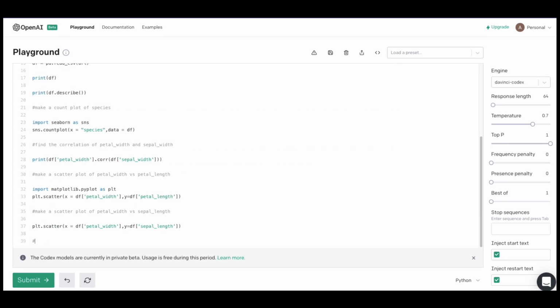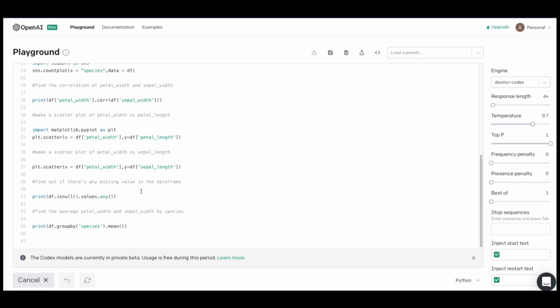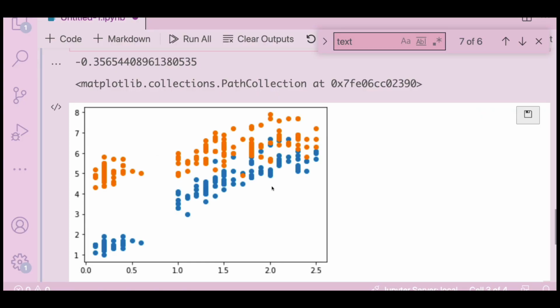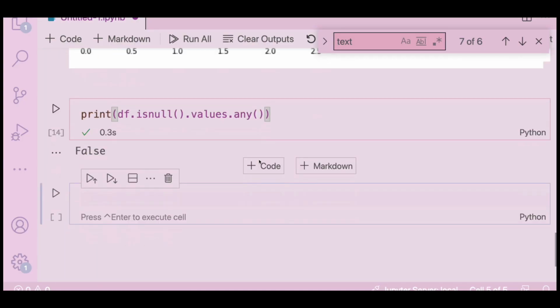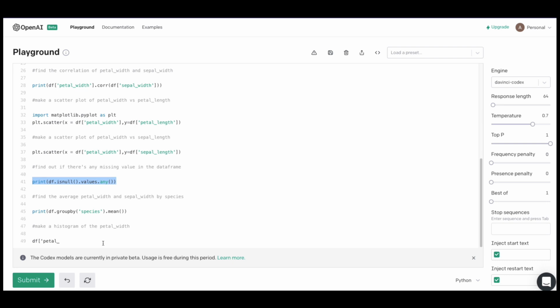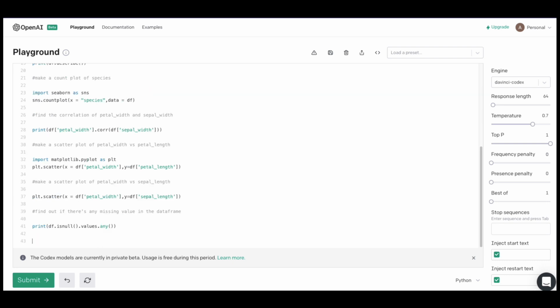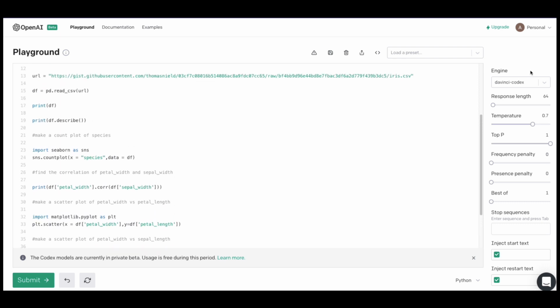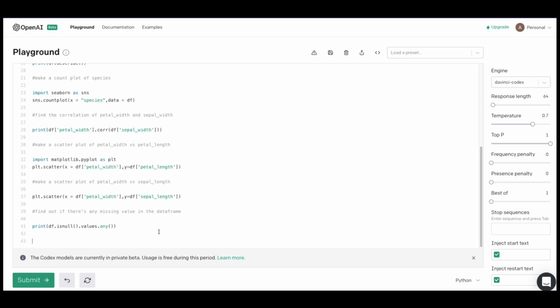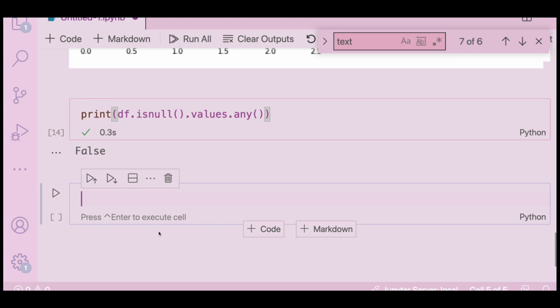Let's probably try one more thing because I'm just curious. Find out if there is any missing value in the data frame. Okay, that's another amazing thing. So we can just print if there is any missing value: false, there is no missing value. Again, we can ignore these things, but this is out of the box. I've not done any tuning, nothing, but still I was able to proceed with my EDA, which itself would take me a couple of more minutes to do.